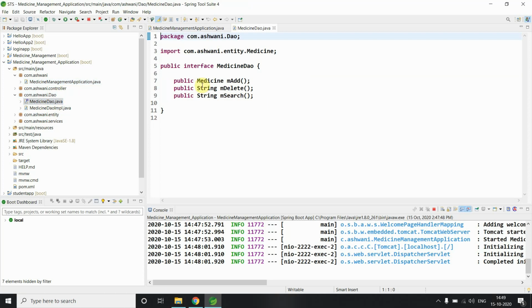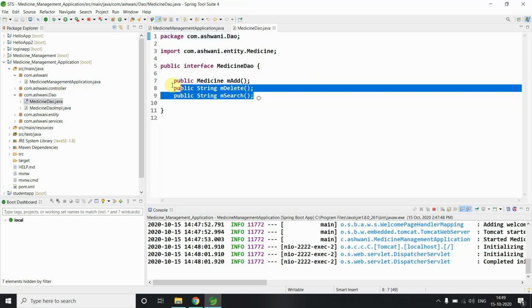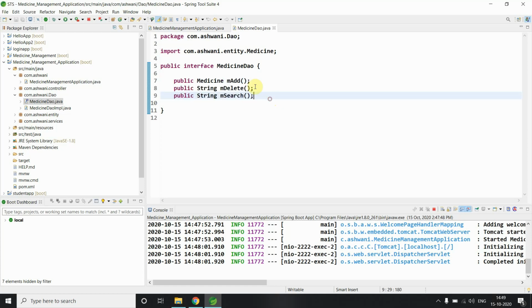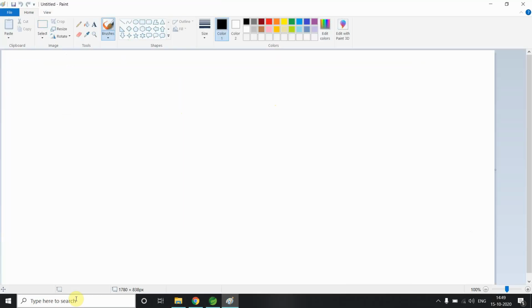We use an interface because we can achieve abstraction with its help. There is a line in Java that we can achieve 100% abstraction with the help of an interface. So our point of using DAO is related to abstraction only. Let me explain it in a better way.